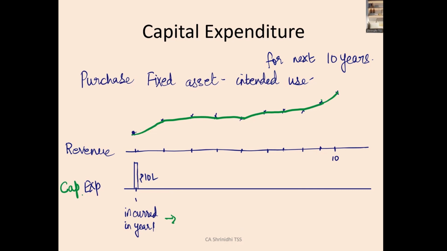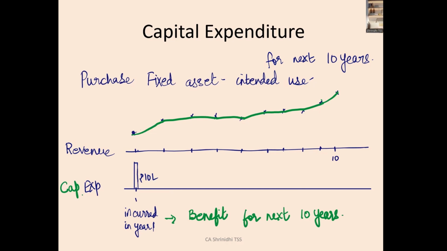So based on the matching concept which we understood now, it is always necessary to spread this 10 lakhs over the period of 10 years and show it as an expense. It won't be right to expense the entire capital expenditure in year 1 itself. You need to match this capital expenditure against the revenue over the benefit period. Though 10 lakhs was incurred in year 1, the benefit you get is for the next 10 years, so you need to match this expenditure against the revenue.